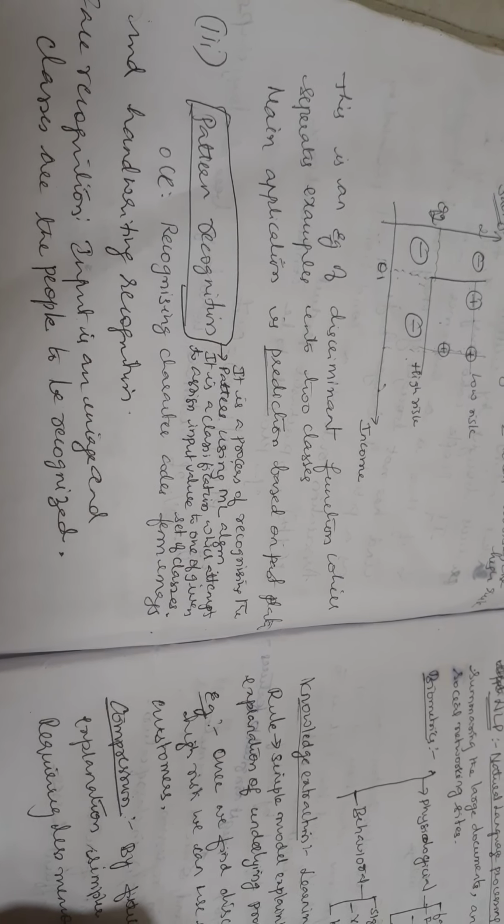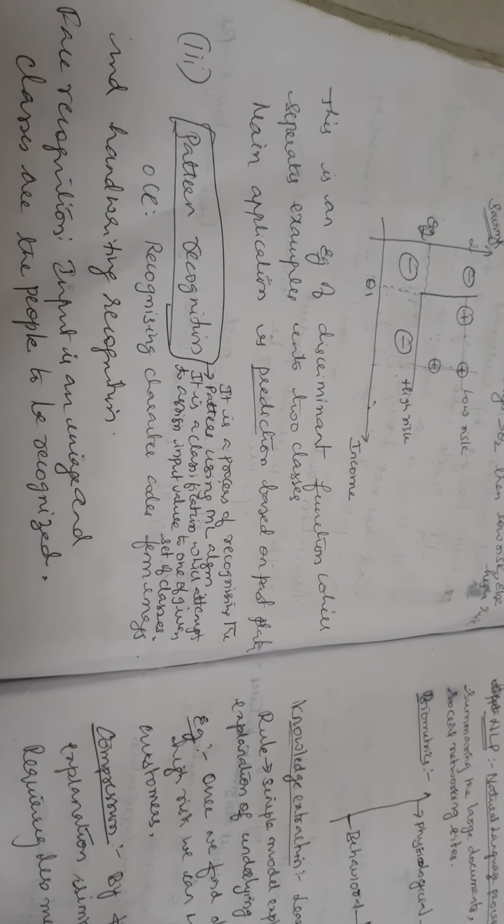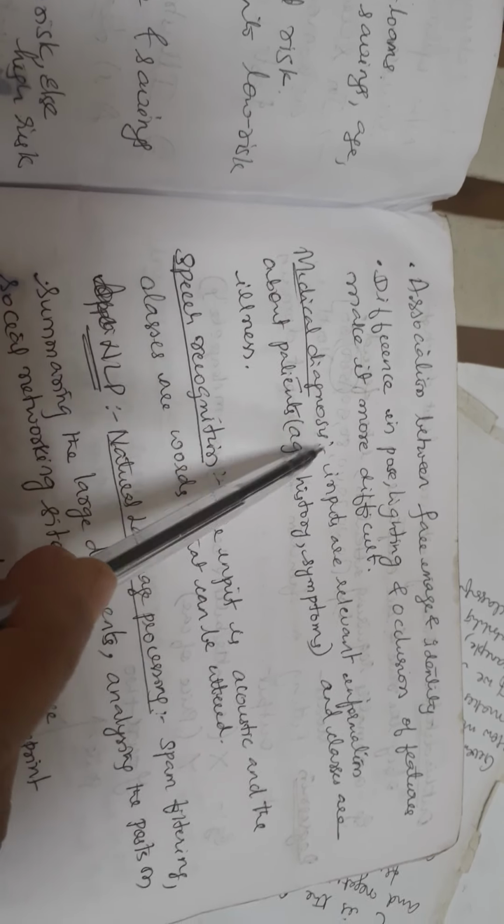For example, optical character recognition, OCR, handwriting recognition, face recognition, which may be very important in different areas where illegal activities may happen. Next, medical diagnosis.